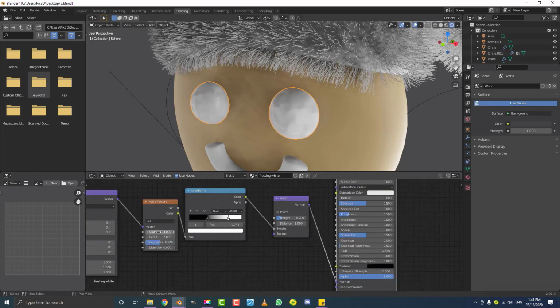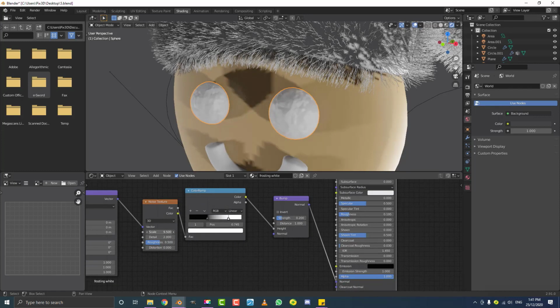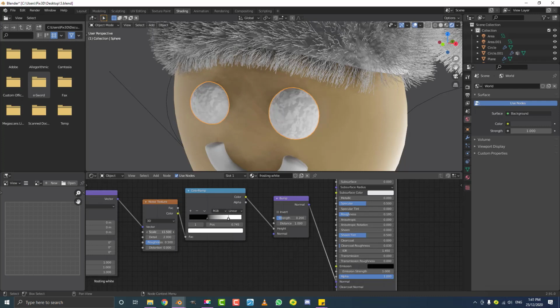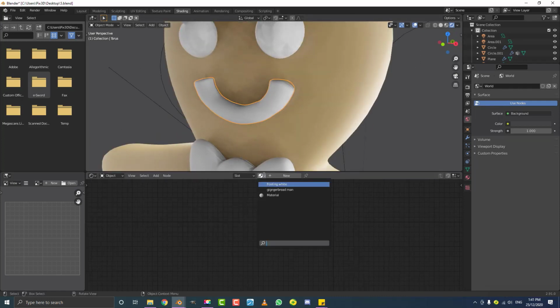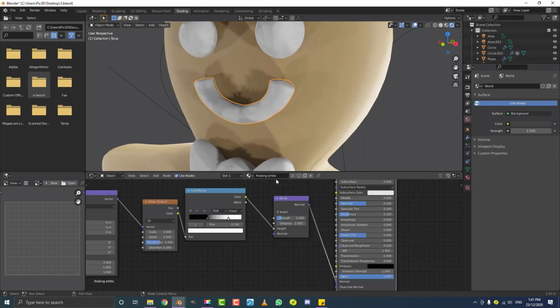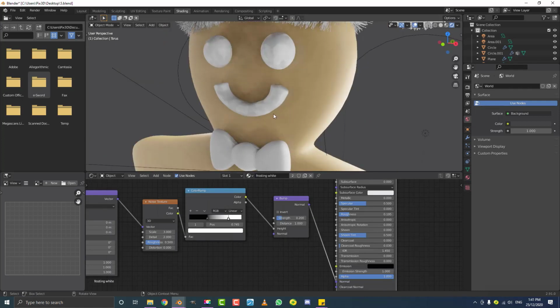So let's continue working. You can mess around with the scale here as much as you want. If you make it too fine, it doesn't make sense, so I recommend anything between 2 and 5 should be okay. Now let's grab this mouth here, come to the drop down and give it that same frosting white material. And it looks a lot better as well.